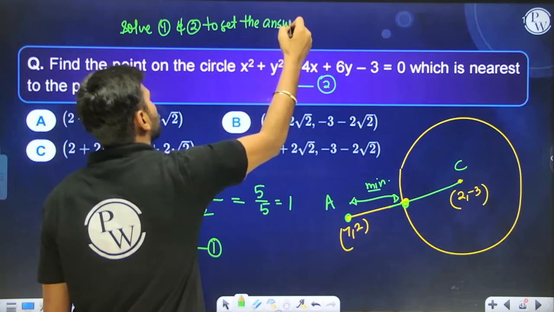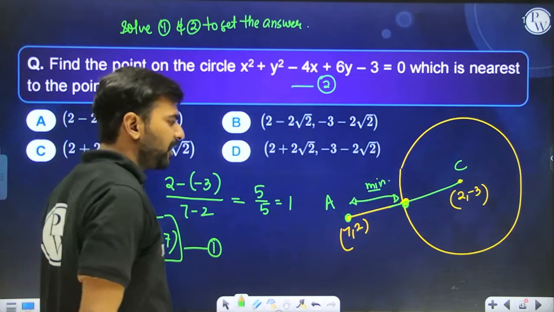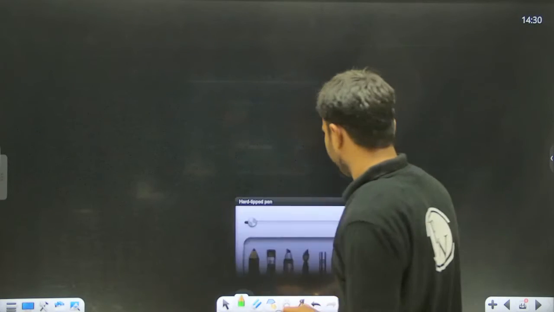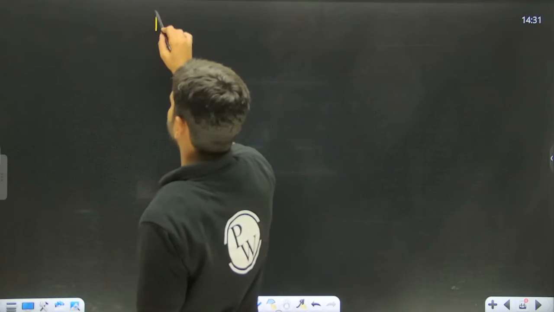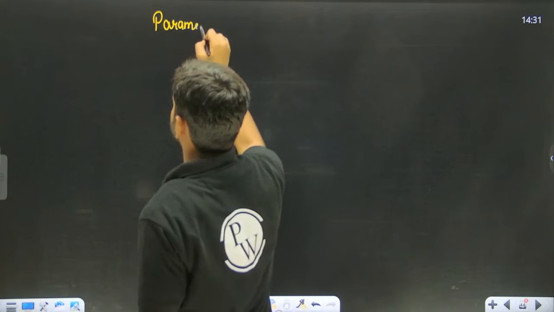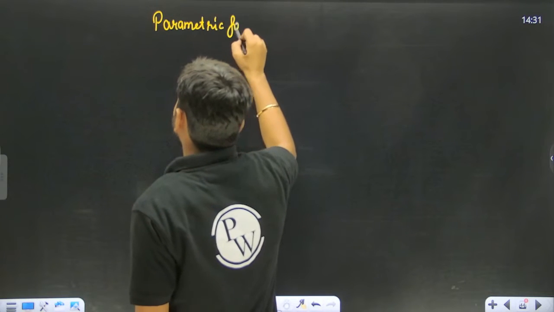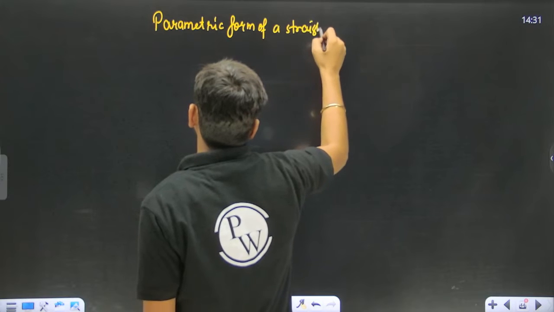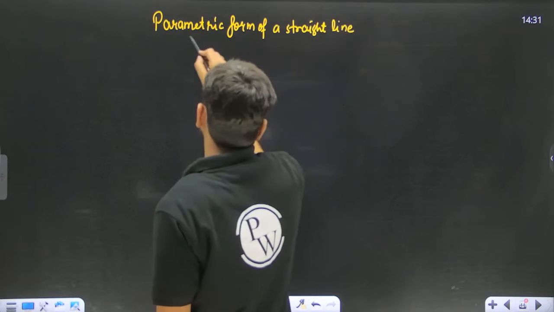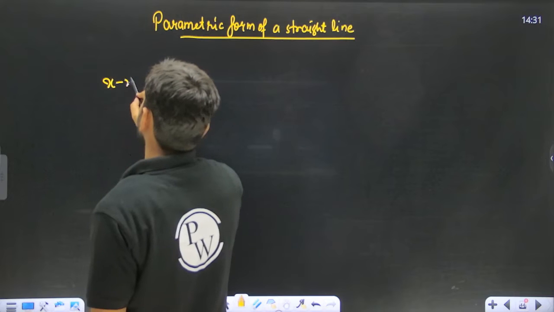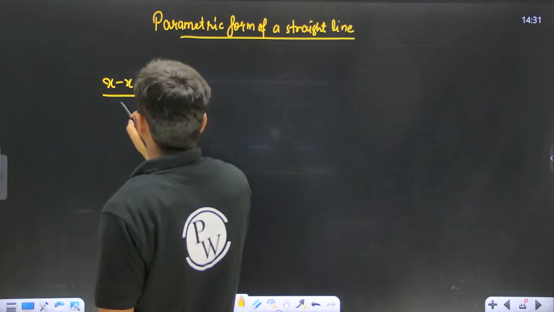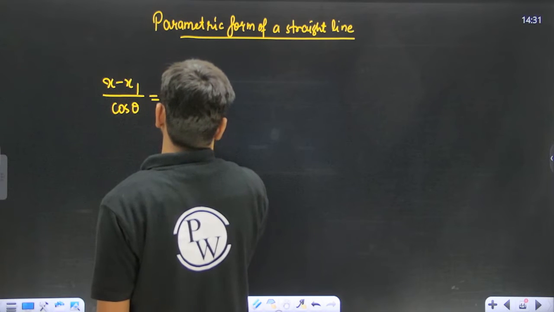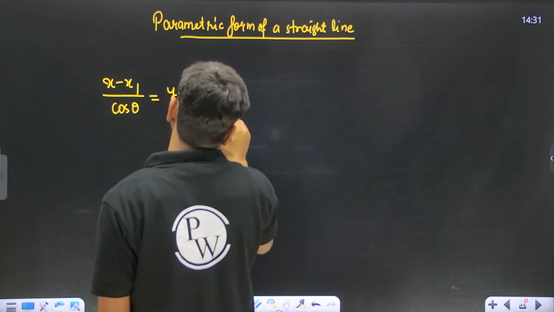Another way is through the parametric form of a straight line. That also you guys can do. Let me tell you the parametric form of a straight line. It is x minus x1 upon cos theta equal to y minus y1 upon sin theta equal to r.